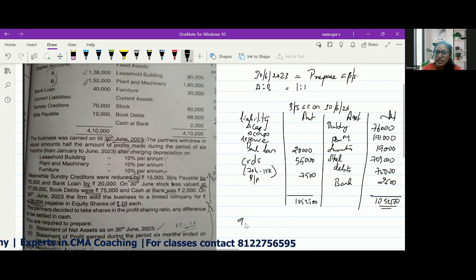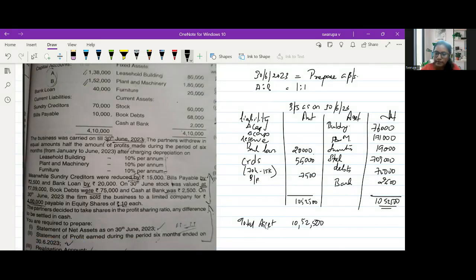So we have total asset. Total asset is 10 lakh 52,500. Outside liability, these three, that is 20,000 plus 55,000 plus 7,500, which is 82,500. Minus, we know the opening capital of A and B, that is 1 lakh 38,000 and 1 lakh 52,000. Put together, it will be 2 lakh 90,000.